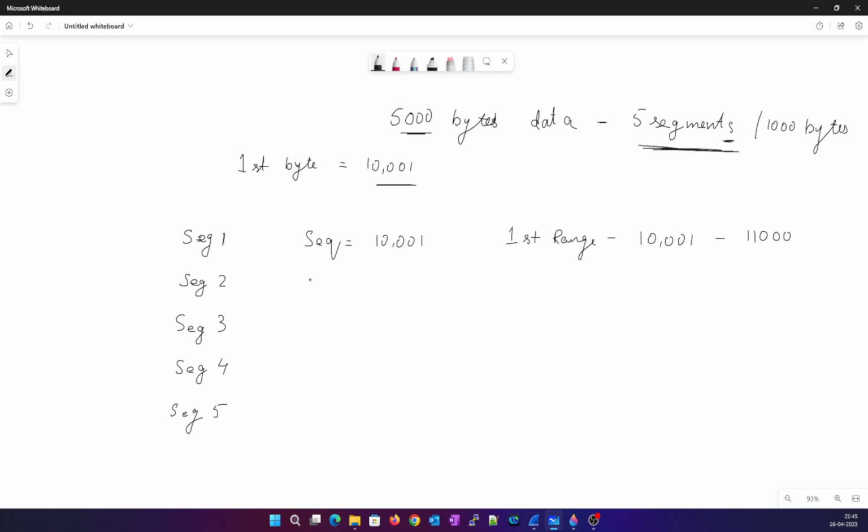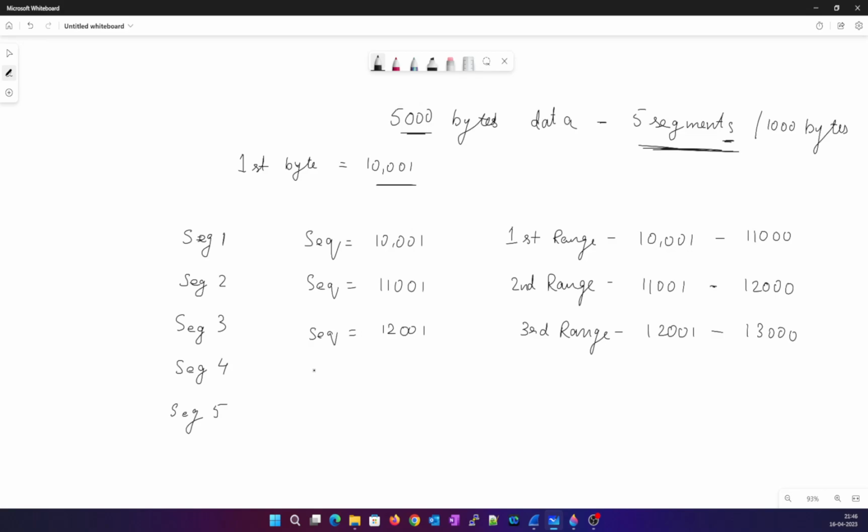Segment 2 will start with the sequence number 11,001, so the second range will be 11,001 to 12,000. The third segment will start from 12,001, and the range would be 12,001 to 13,000.